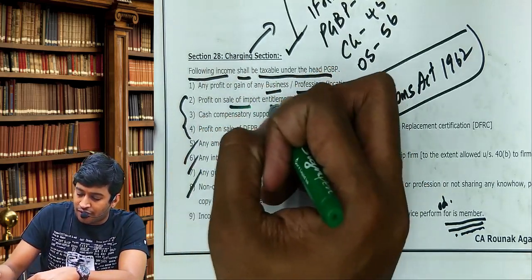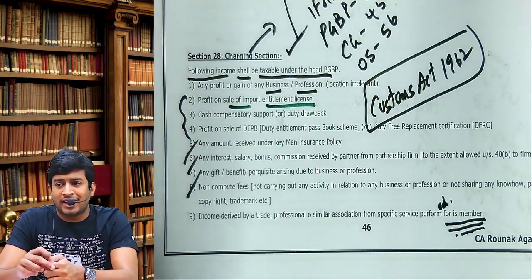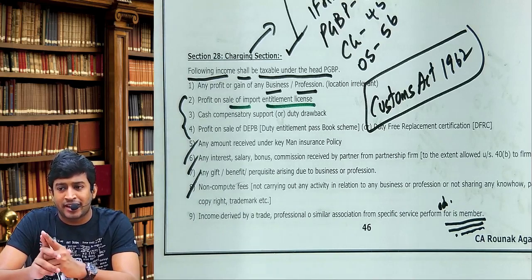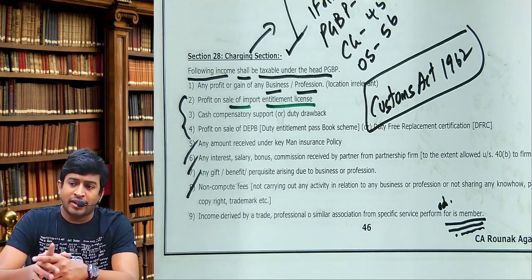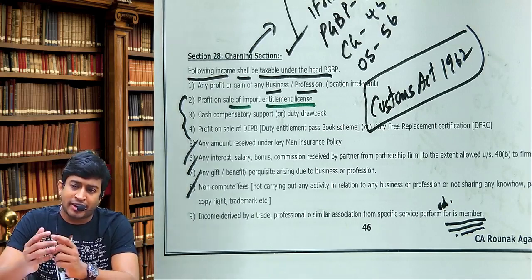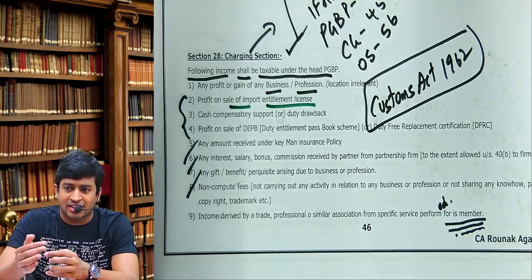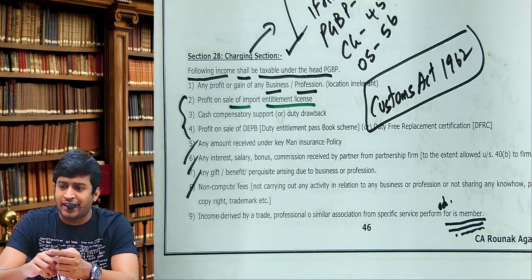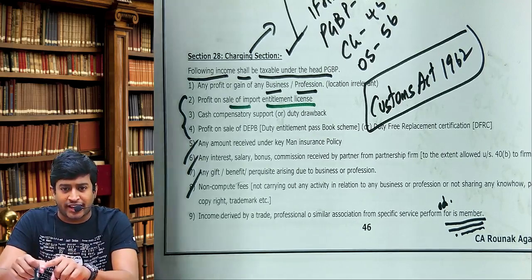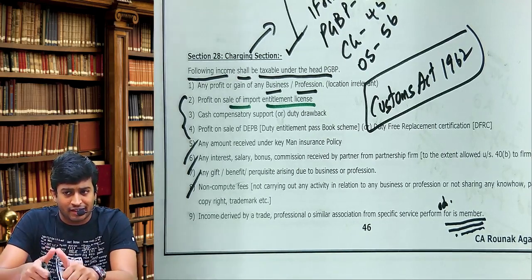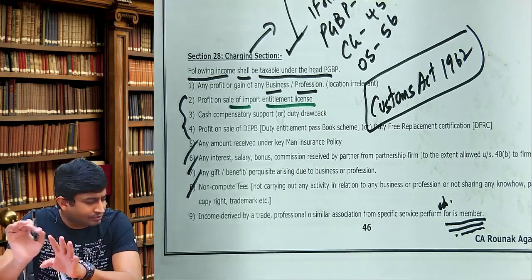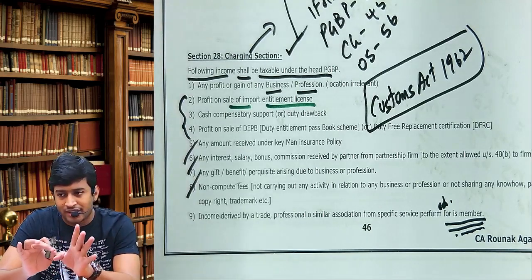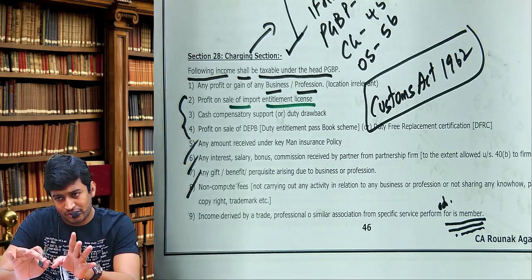Profit on sale of... It means it is taxable under the head called PGBP and it should be credited to the P&L account. What did the company do? The company also credited it to the P&L account, but is asking you as an auditor, is it a capital receipt? Your answer should be no, it's not a capital receipt. It should be credited and you did the correct thing. You did correctly. And what adjustment is required? No adjustment is required.